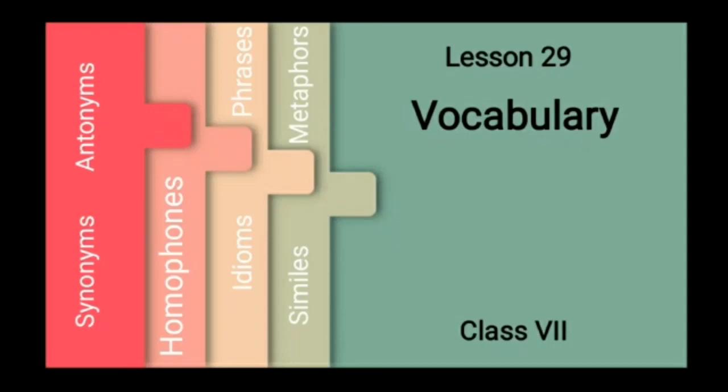In this chapter, students, you will learn different kinds of figures of speech like synonyms, antonyms, homophones, similes, metaphors, and idioms and phrases, which will allow you to use the language more creatively, more expressively, and just more interestingly.